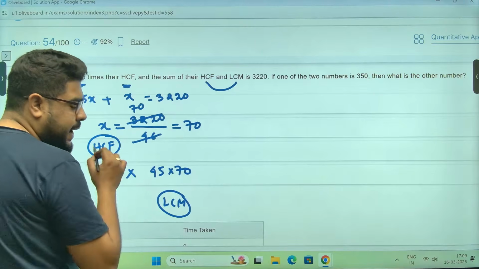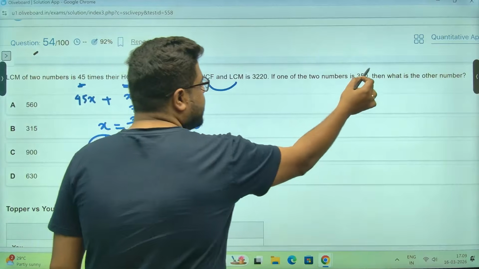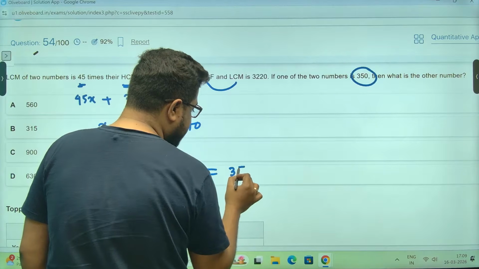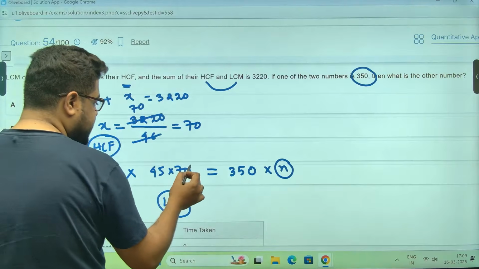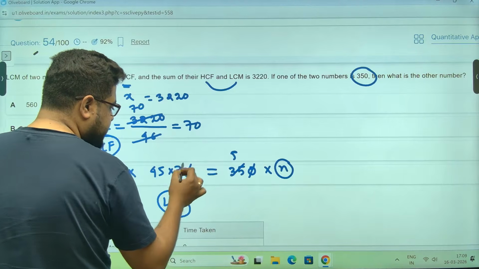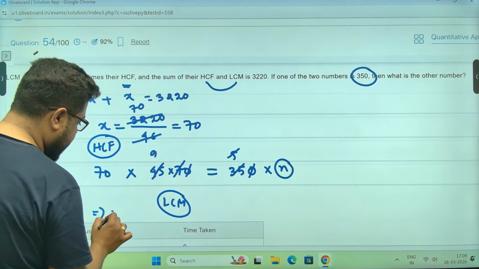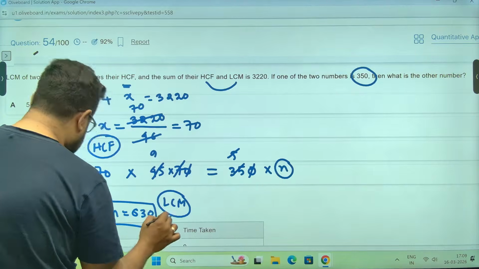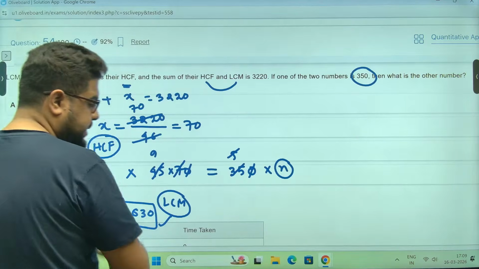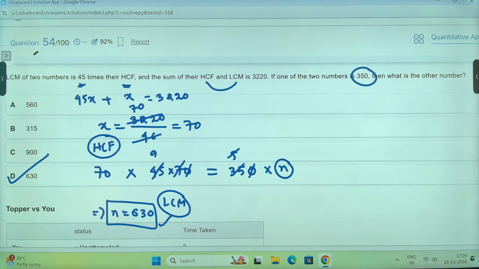Again, I know HCF into LCM is equal to the product of the numbers. One of the numbers is given as 350. The other number I don't know, so I'm taking it as N. First things first, this is 5 times. So N is 630. Done and dusted. Option D, 630 is the correct answer.